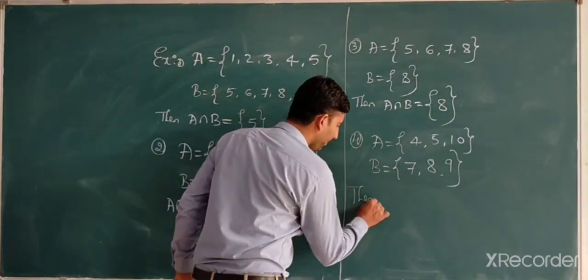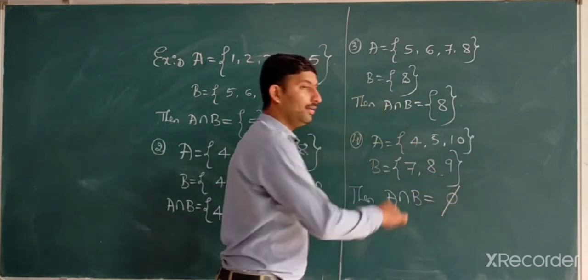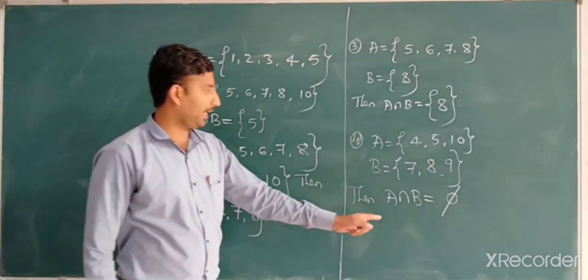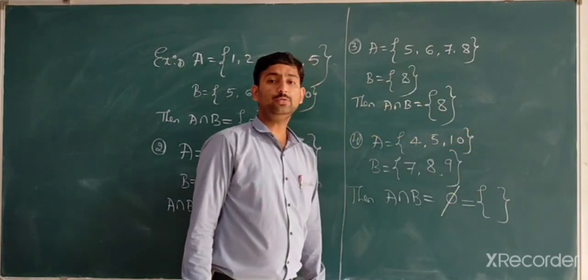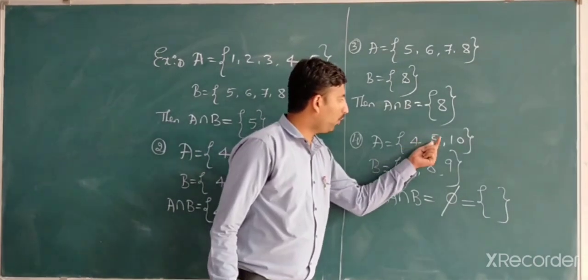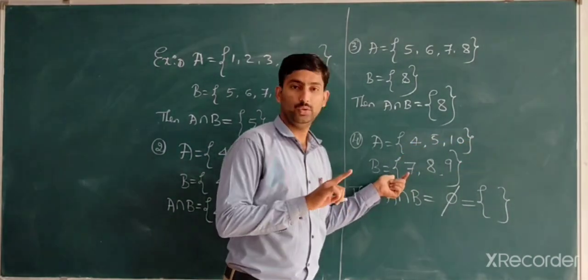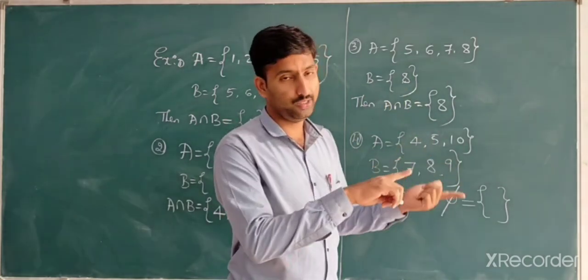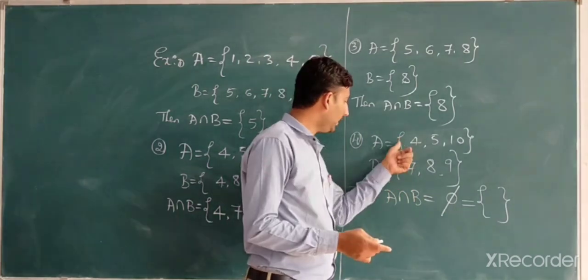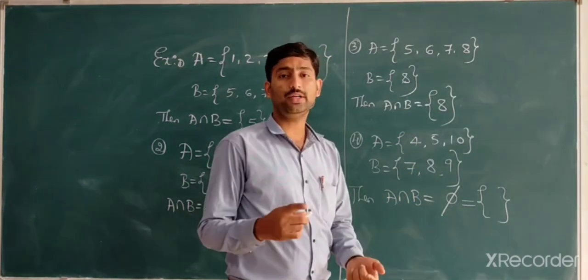Then A intersection B is nothing but there is no element, which you write as empty, correct? There is no element. You write it in this format. Means what? If you look at the values 4, 5, 10, which are in A, they are not in B. 7, 8, 9, which are in B, they are not in A. Means elements which are not in common.